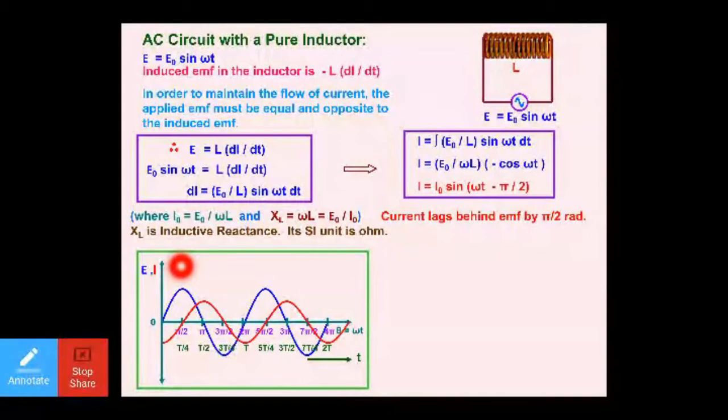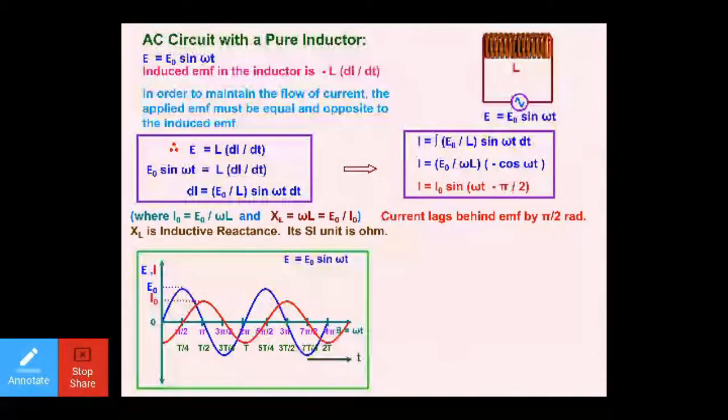What is happening? Current is 0, but EMF is maximum. It means EMF is leading. EMF is leading, and who's lagging? Current. Current is 0, and EMF is maximum. If you see, EMF is maximum over here, and current is maximum at the other point, right? This is this point. So the current is maximum after pi by 2.